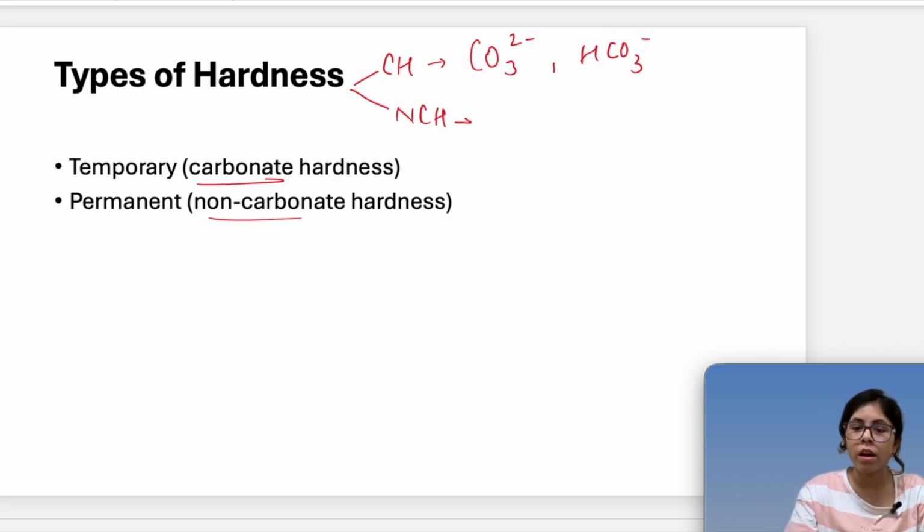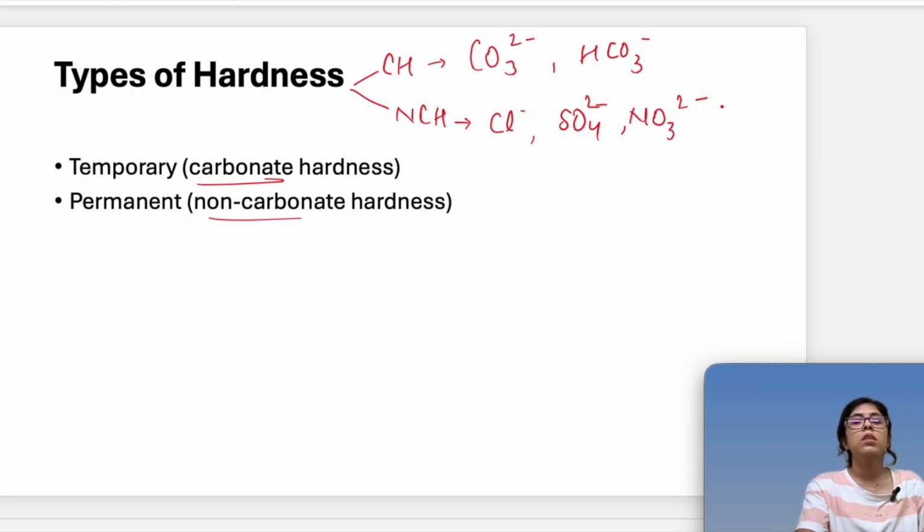For non-carbonate hardness, other than these carbonate ones, we have chloride, sulfate, and nitrate. If any multivalent cations make compounds with these ions, they will create non-carbonate hardness.